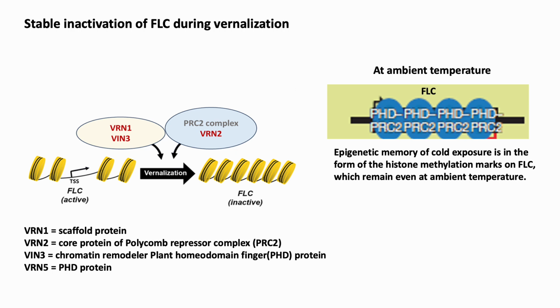Hence, the extent of FLC silencing during the cold exposure serves as a quantitative measure of the duration of the vernalization period. After return to ambient temperature, cold-induced chromatin-based FLC silencing is maintained, and this epigenetic memory of winter cold enables floral induction during long days and ambient temperature in spring.